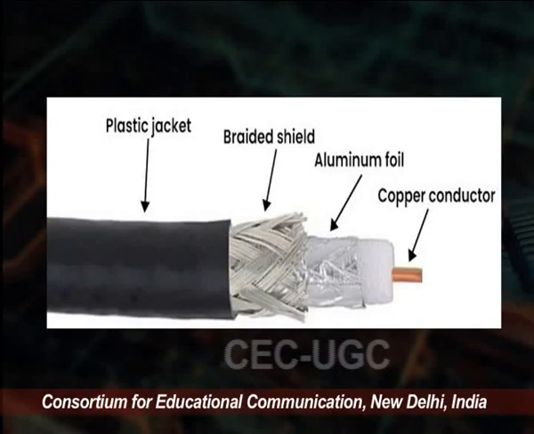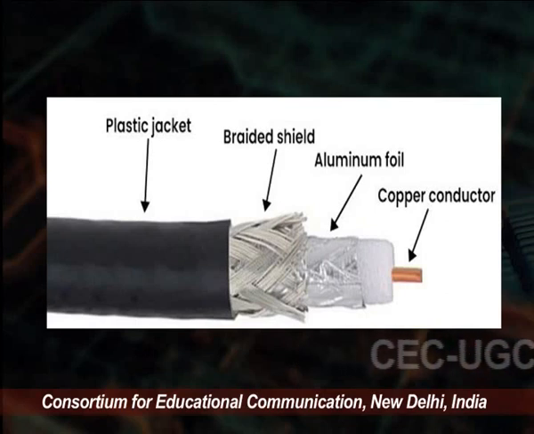Some significant types of cables are coaxial cable, twisted pair as well as optical fiber cables. Besides this, patch cables and power cables are also used. On the screen we are seeing one type of wire. You have all seen this in your houses.